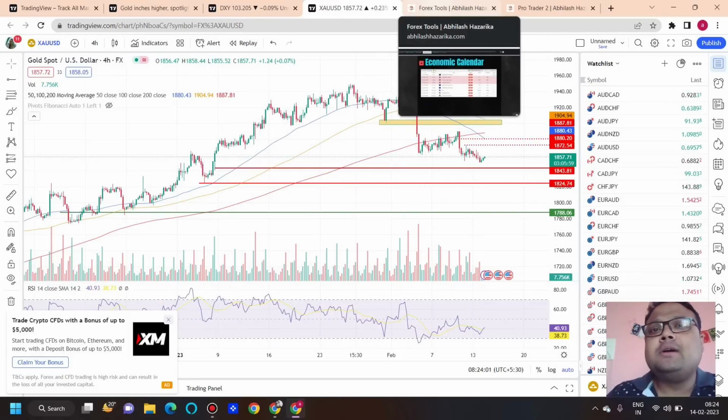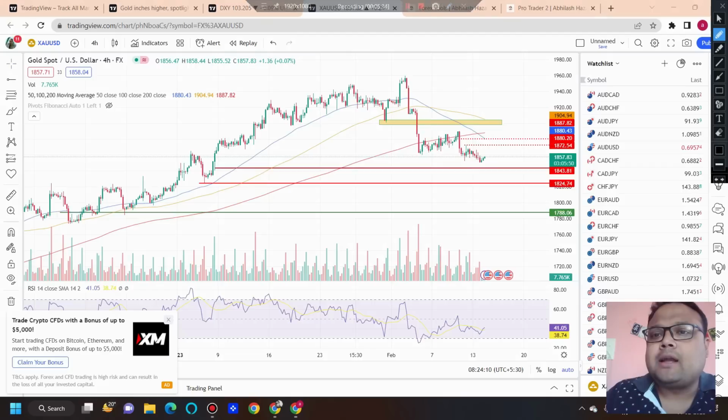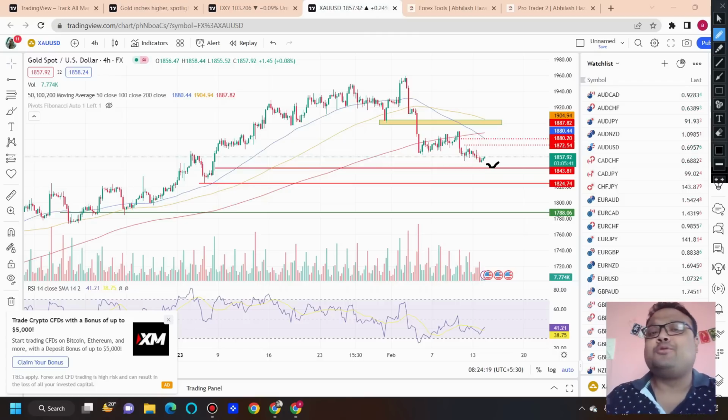This is not a support that will work after news, because this level does not have the strength, it does not have the power. But before news, yes, there is a possibility that market will get some support and bounce. If market bounces, we can go for a buy position. But after news, do not expect 1843 to provide support to the market.